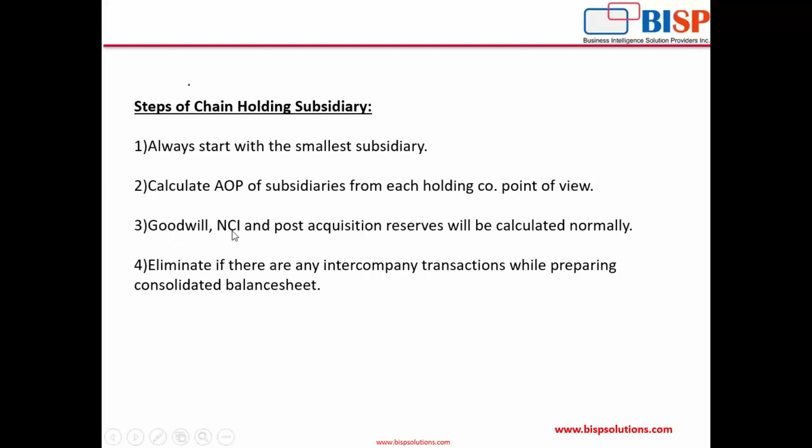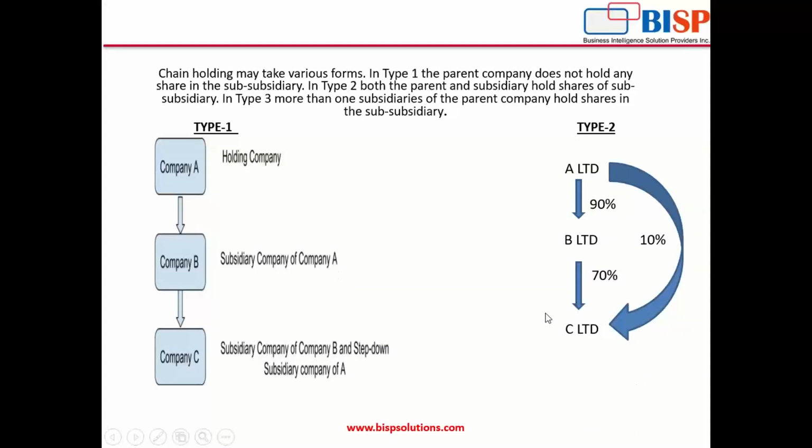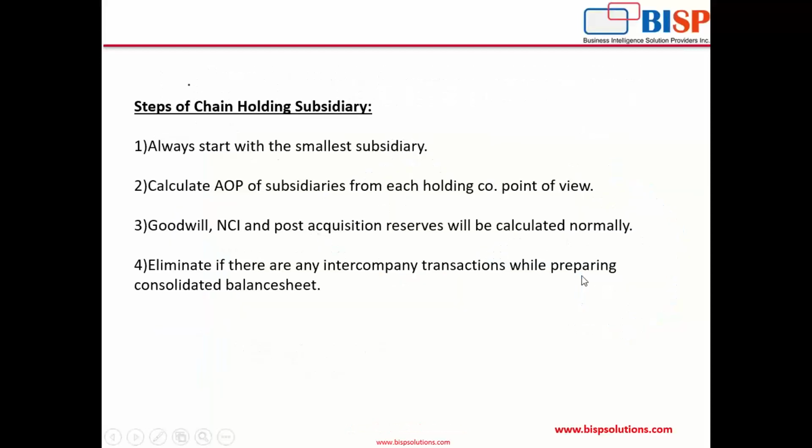Okay, then goodwill, NCI, and post acquisition reserves will be calculated normally. After calculating the AOP of C from both companies' point of view and the AOP of B Limited from A Limited's point of view, we'll calculate the goodwill, NCI, and post acquisition reserve as we used to calculate while doing the consolidation. And if there are any intercompany transactions, we'll just eliminate those while preparing the consolidated balance sheet.